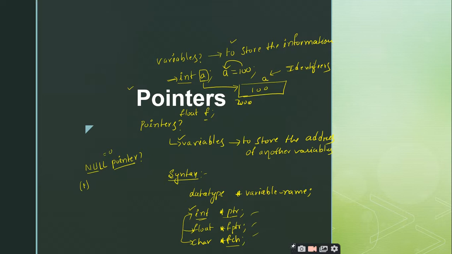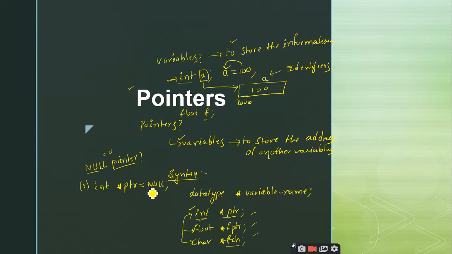So you should have some address to be stored inside a pointer, but sometimes you may not have a valid address. In such cases, the pointer declaration cannot be left like that. Once you declare a pointer, you have to initialize it with some valid address or with a null value, right. So when do we go for null value? If there is no valid address to be assigned to my pointer variable, then I go for the null value. So this is how we initialize a null value to a pointer.